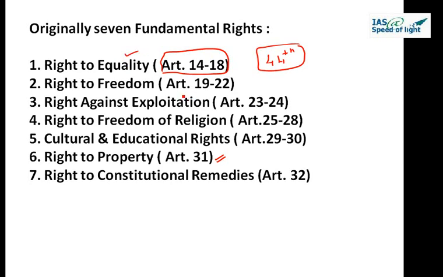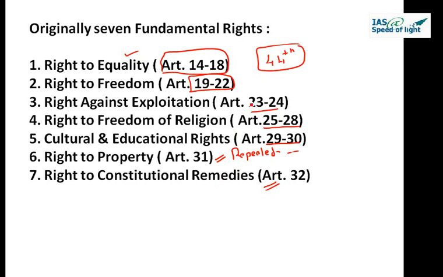Then right to freedom, which is Article 19 to 22. Right against exploitation, Article 23 and 24. Right to freedom of religion, 25 to 28. Cultural and educational rights, 29 to 30. Right to property, Article 31, repealed by the 44th Constitutional Amendment Act, and the 7th, right to constitutional remedies, Article number 32.